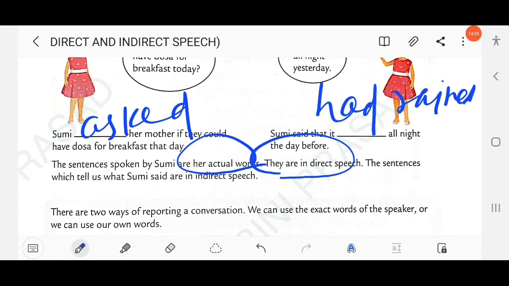As we have discussed, the actual words when represented by the speaker, this is known as direct speech. The sentences which tell us what Sumi said are in indirect speech. So there are two ways of reporting a conversation. We can use the exact words of the speaker, or we can use our own words. When we use the exact words, this is direct speech, or when we use our words, this is indirect speech. Clear?